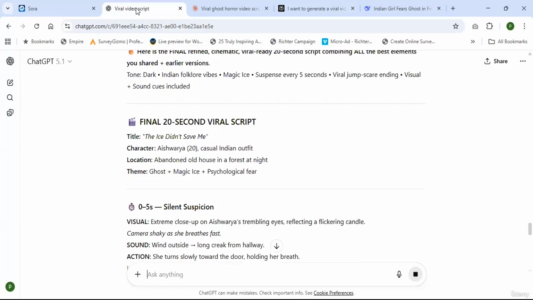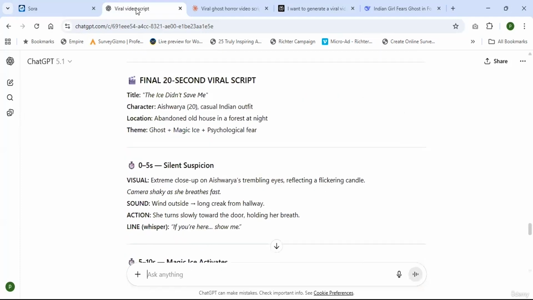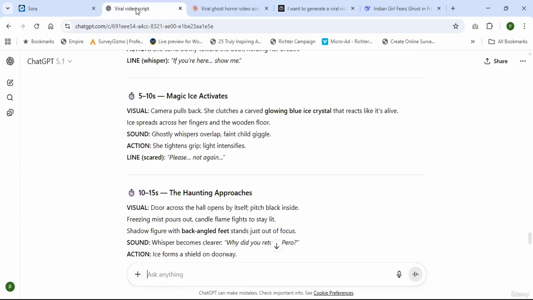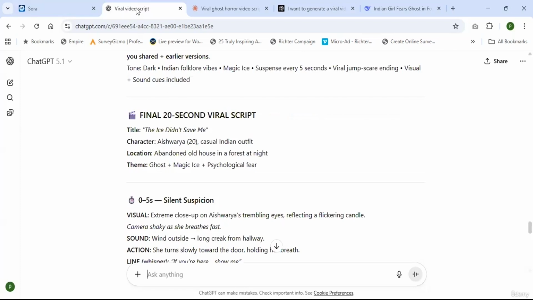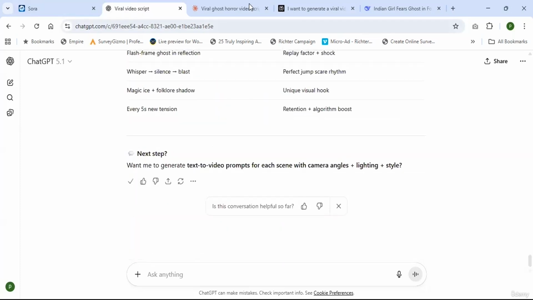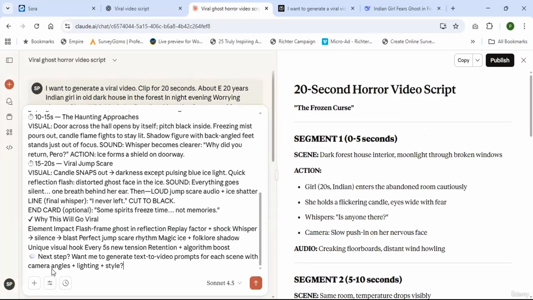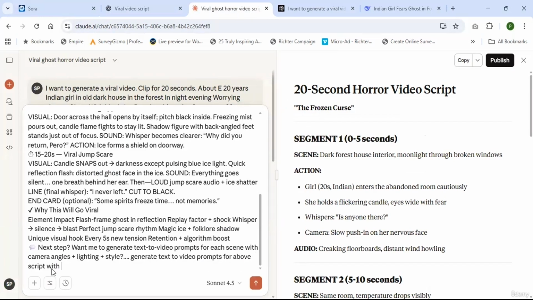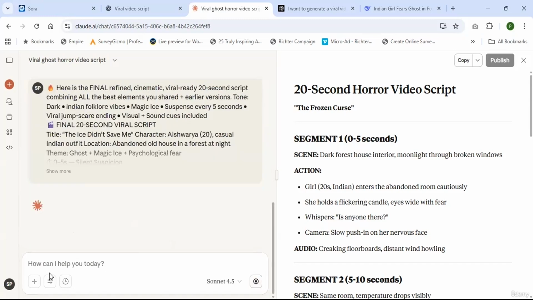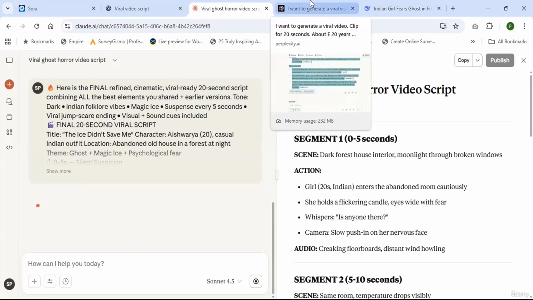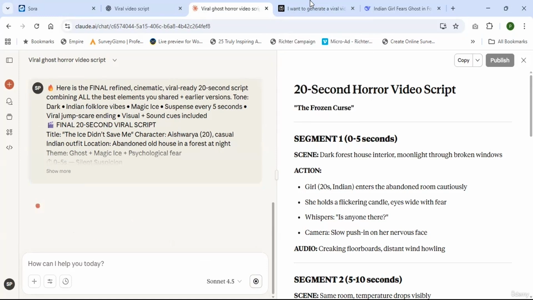Let's see now. Generate text to video prompts for this script. Go with Claude AI, copy and paste here. Generate text to video prompts for the above script with camera angles like horror video, horror viral video. Enter. So I used 4 large language models. Claude AI is generating the text to video prompts.